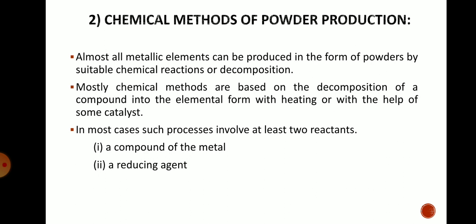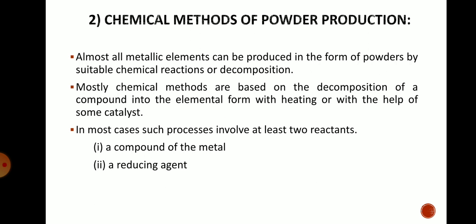Next, chemical methods of powder production. Almost all metallic elements can be produced in the form of powders by suitable chemical reactions or decomposition. In the second slide, we have seen the various chemical methods of producing powder. We are not going to see all these chemical methods in detail for production of powder. We will see just one method, that is the reduction method for producing the powder.